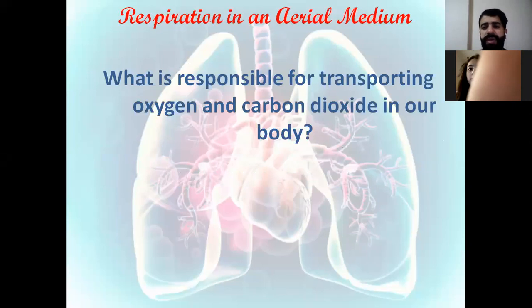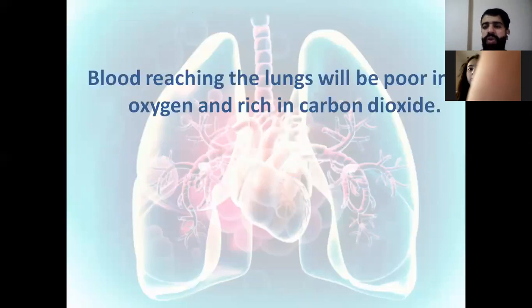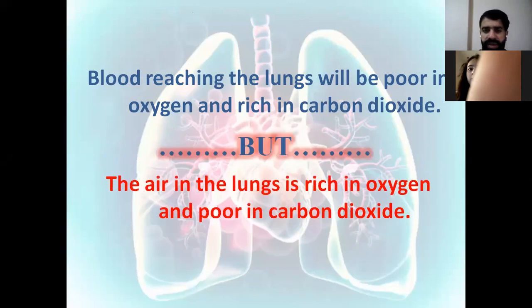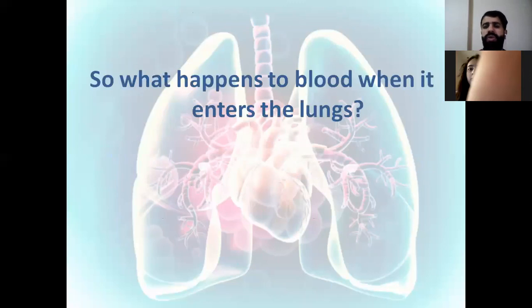So what is responsible for the transportation of oxygen and carbon dioxide in our body? We said it's the blood. So that's why we have a high number of blood vessels. Blood reaching the lungs will be poor in oxygen and rich in carbon dioxide, but air in the lungs is rich in oxygen and poor in carbon dioxide. So what happens to the blood when it enters the lungs?